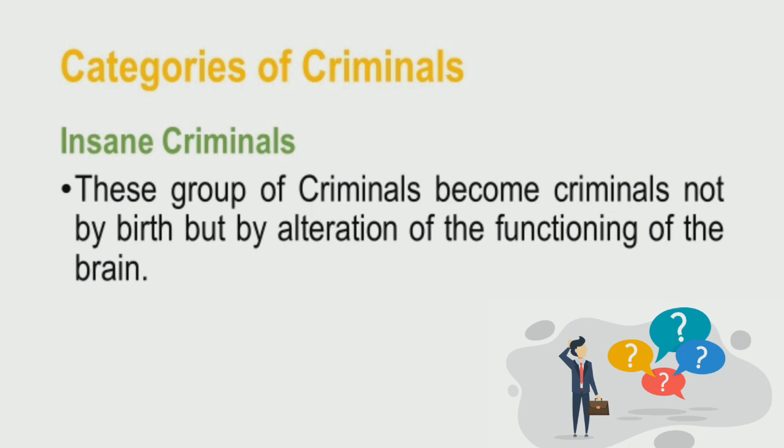And sometimes the changes in behavior become an abnormal behavior, and that abnormal behavior is sometimes labeled as crime, depending on what society he lives in. So definitely those will be classified as insane criminals. They become criminals because of some damages or changes in their brain functioning which affects their behavior, no?